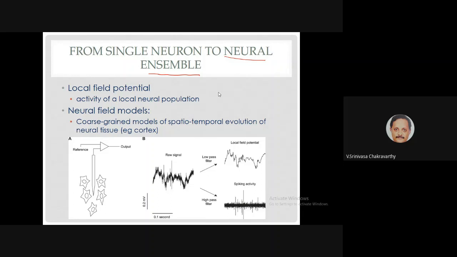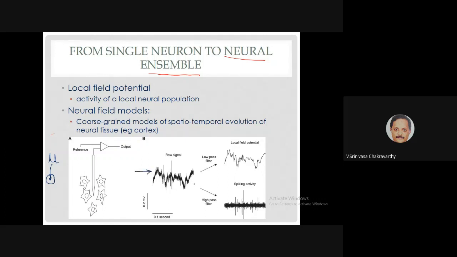So in this schematic in the slide below, you see that there's a whole bunch of neurons here. And normally, if you take a neuron and poke it with an electrode, then you get spikes. But if you take a slightly blunt electrode and just record from the neighborhood of a bunch of neurons, not from single neurons, then you will record some kind of an average activity of all those neurons. What you record there looks something like this.